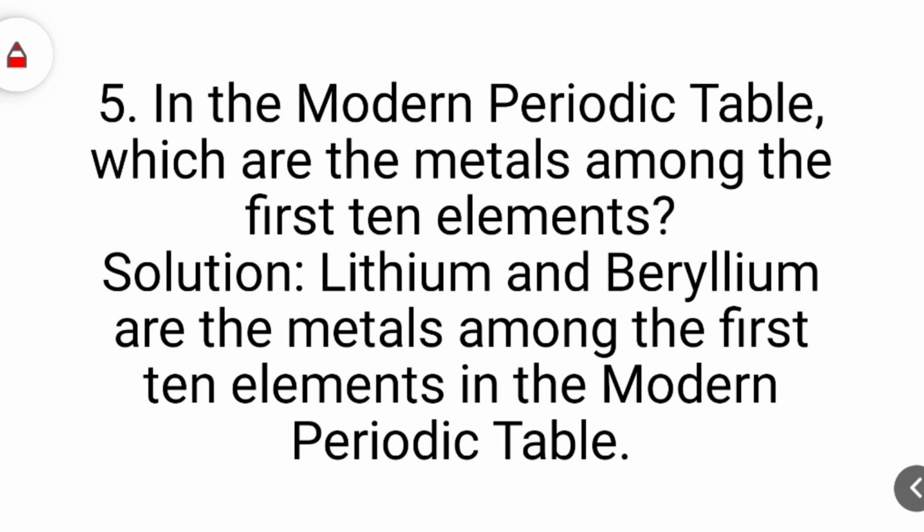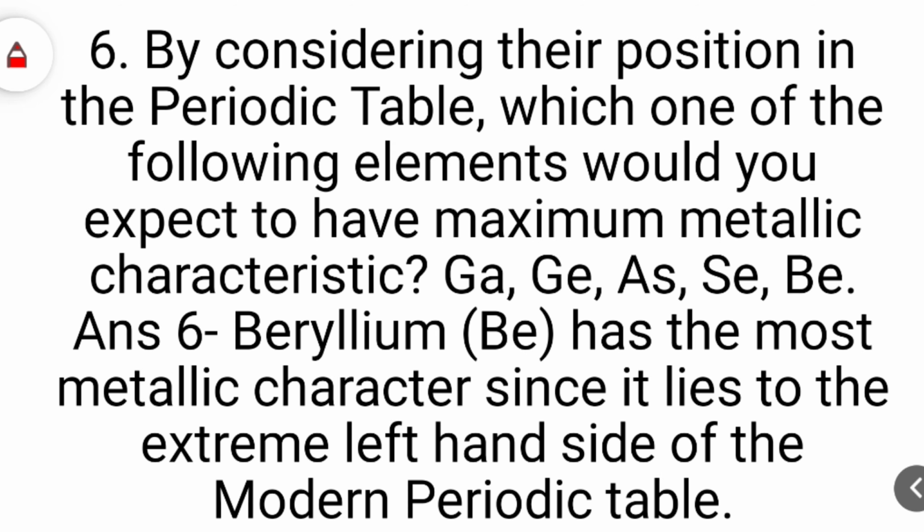Question 5: in the modern periodic table, which are the metals among the first 10 elements? Lithium and beryllium are the metals among the first 10 elements in the modern periodic table. Question 6: by considering their position in the periodic table, which one of the following elements would you expect to have maximum metallic characteristics? The answer: beryllium. Beryllium has the most metallic character since it lies to the extreme left-hand side of the modern periodic table.